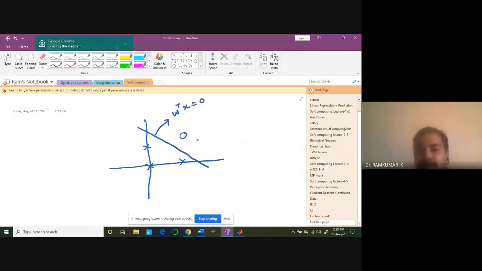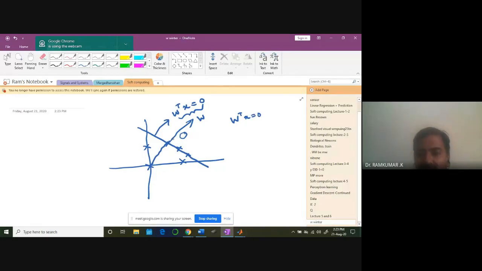Every point on this line satisfies this condition. So naturally, the weight vector will be exactly perpendicular to this line. That's the condition we are fixing. The weight vector will be perpendicular to this line.